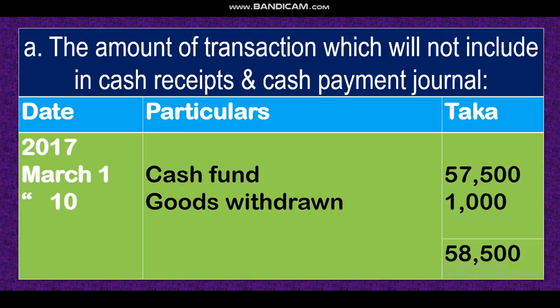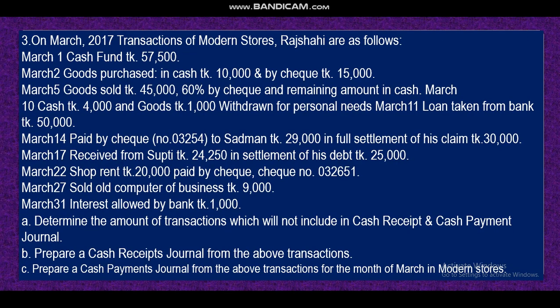And the other is, December 10, cash taka 4,000 and goods taka 1,000 withdrawn for personal needs. Look at the cash taka 4,000. It is withdrawn, so it will be recorded. But goods, if you withdraw goods, you know that no cash money will decrease. So by this transaction, our cash will not be decreased. As a journal, for goods withdrawn, it is drawings debit, purchase credit. That means on the debit side it is drawings account, on the credit side it is purchase account. So no cash money decreases. That's why it will not be in the cash journal.